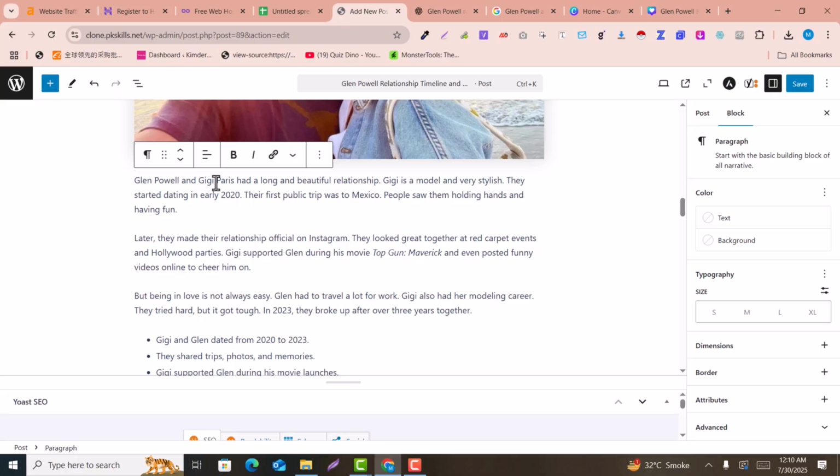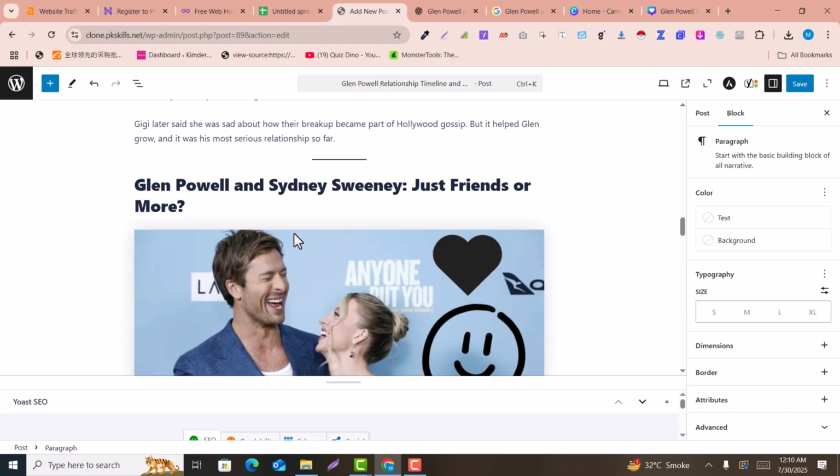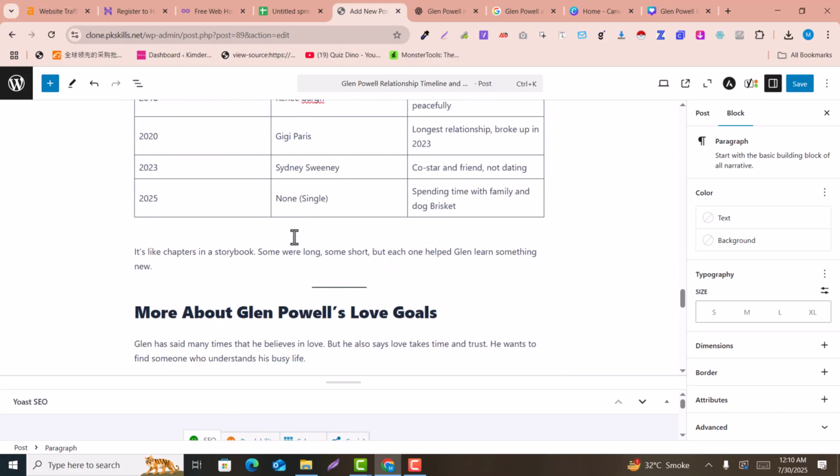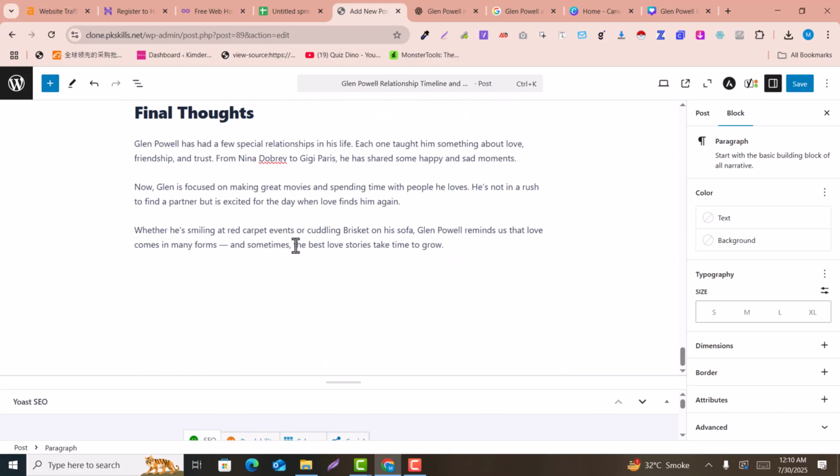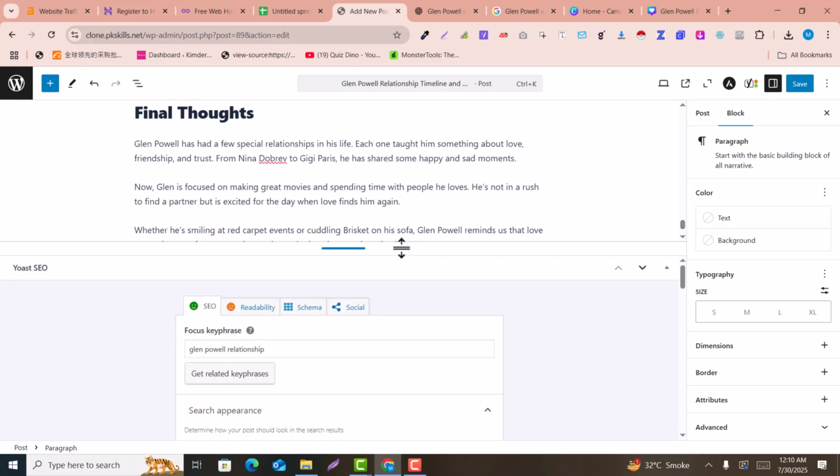For example, this is my article about this, and here I just click here and click on enter. So it will give us the backlink. So this is how the backlink works. I hope you understand what the backlink is. You just need to give the internal link for your blog and another blog related to this topic.